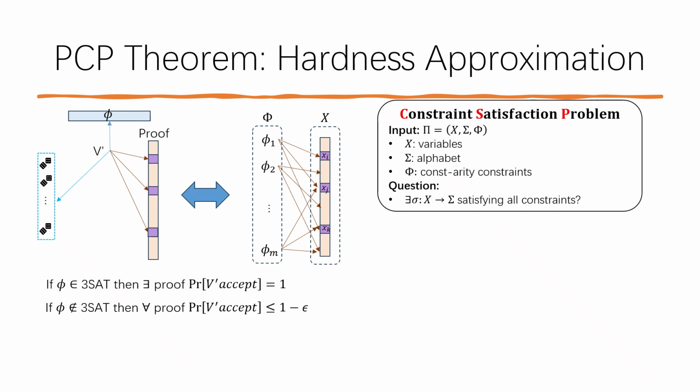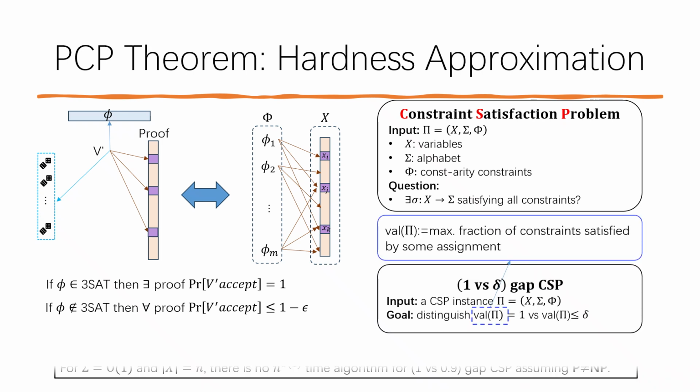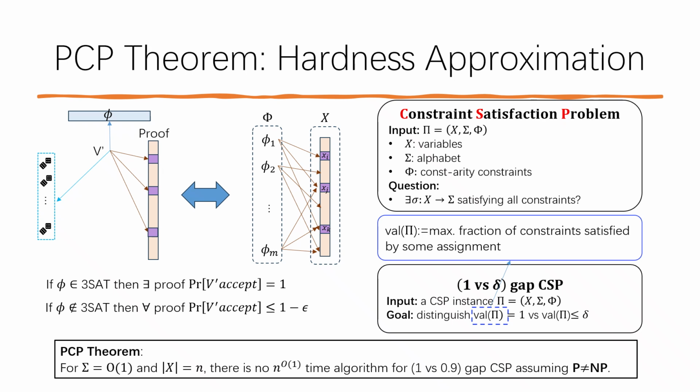The PCP theorem can be reformulated as: it is NP-hard to decide whether a CSP instance is satisfiable or any assignment can satisfy at most 1 minus epsilon fraction of its constraints. We call such a CSP gap CSP.